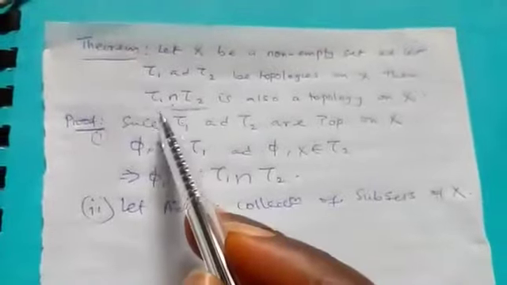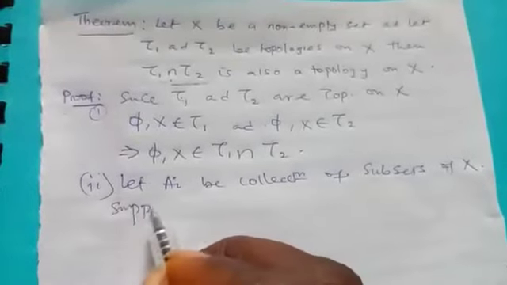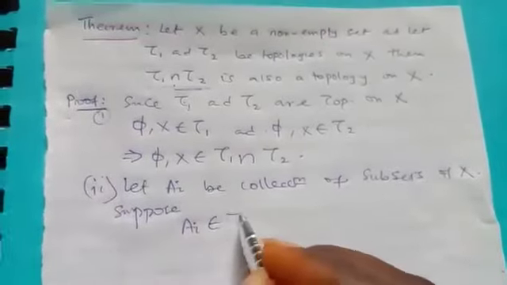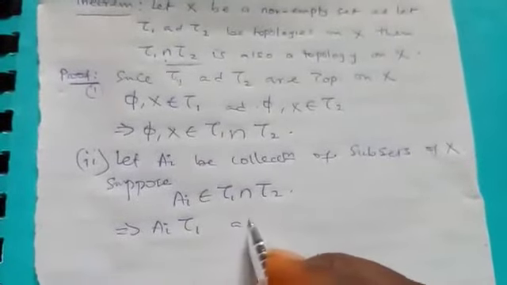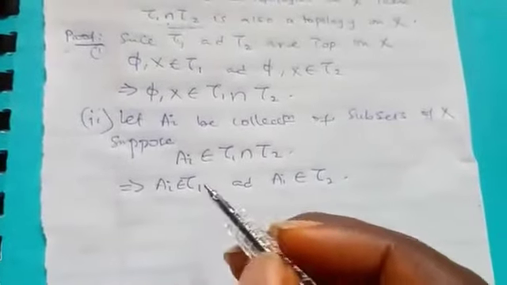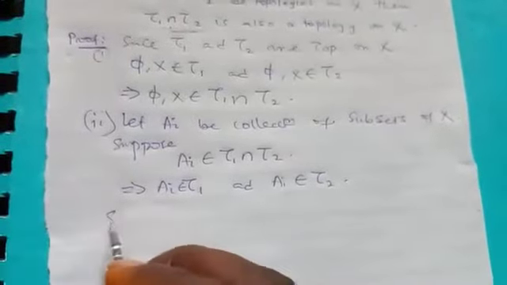Our aim is to show that the union of these A_i is in tau. Now suppose this A_i belongs to tau 1 intersection tau 2. So definitely A_i must belong to tau 1 and A_i must belong to tau 2. We know that tau 1 and tau 2 are topologies.